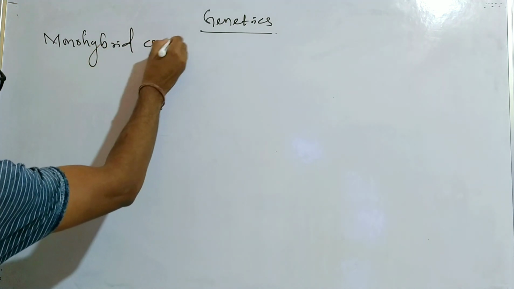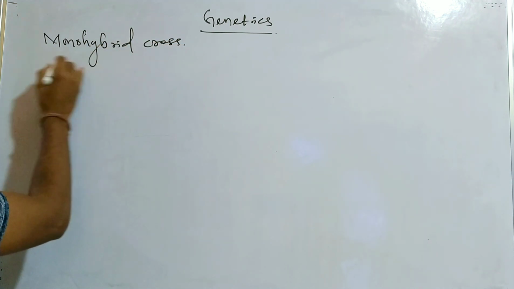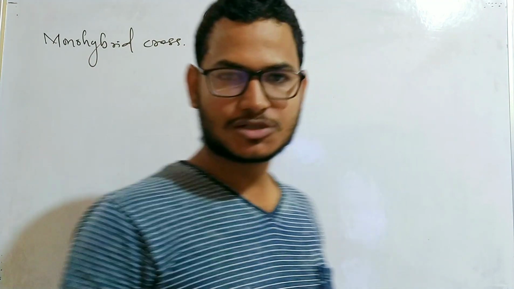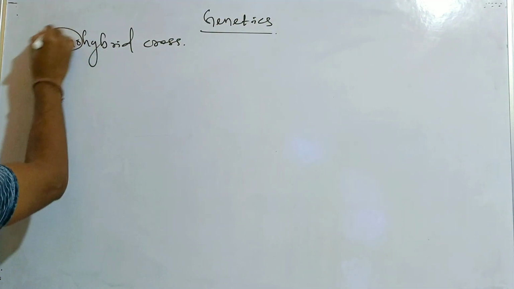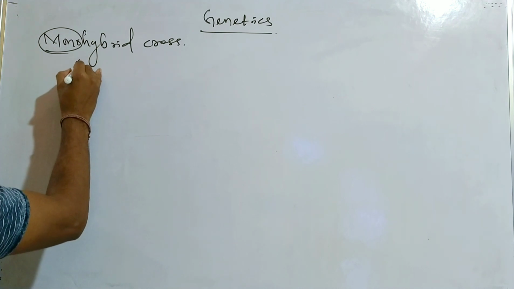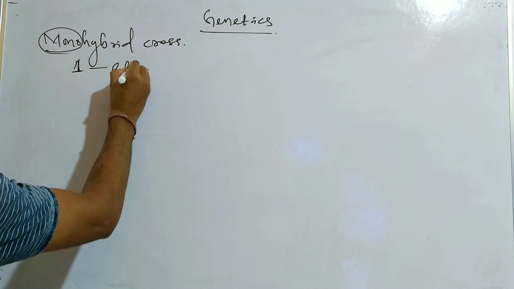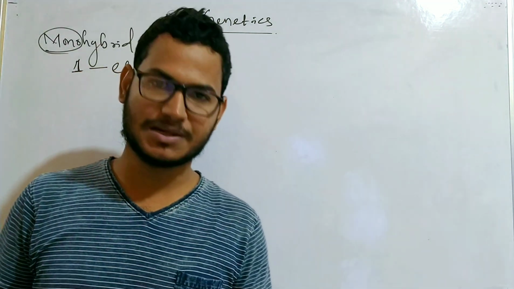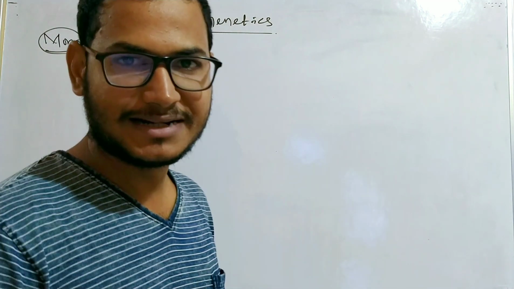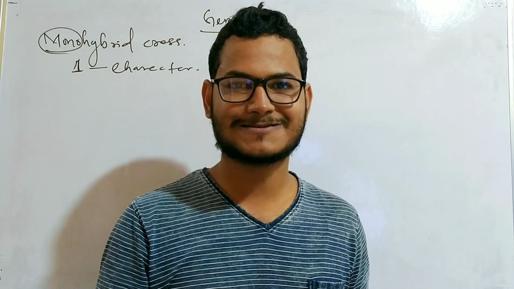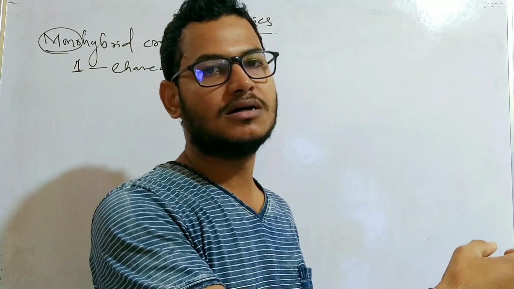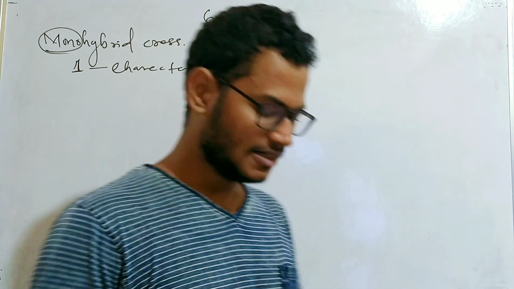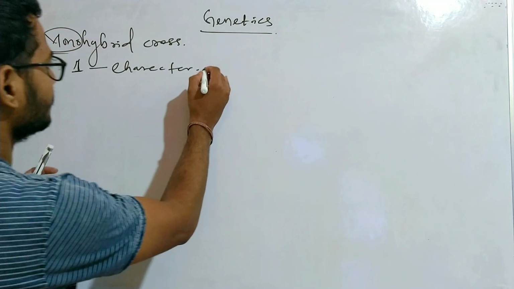Monohybrid cross is a cross taking a single character. Mono means one, and by taking one character, Gregor Johann Mendel did his experiment to find out how characters travel from the parental generation to their offspring.